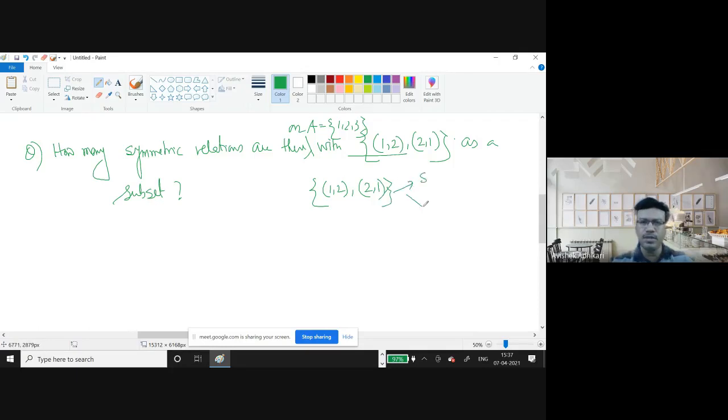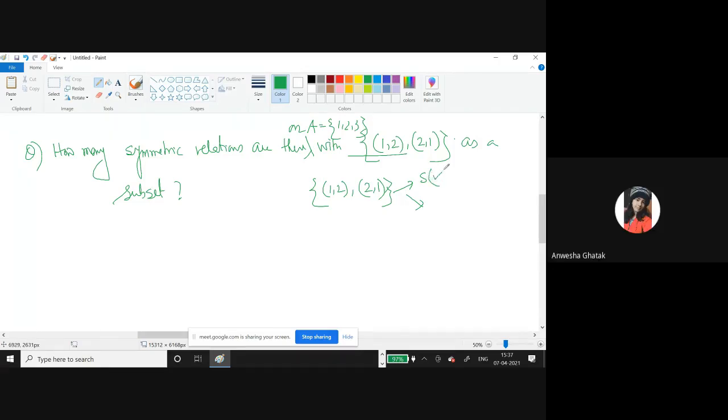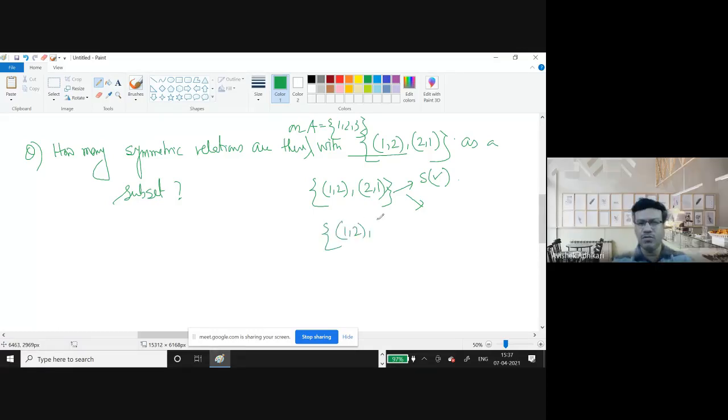Is this relation symmetric? Yes, sir. Yes, symmetric. Similarly, if I consider (1,2), (2,1), (1,1), then that is also a symmetric relation, right? So you can see that this is there within this.